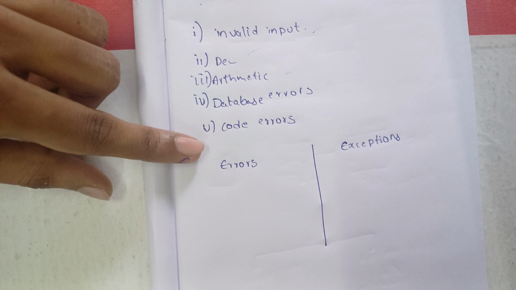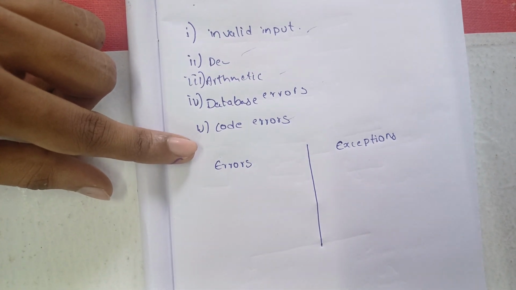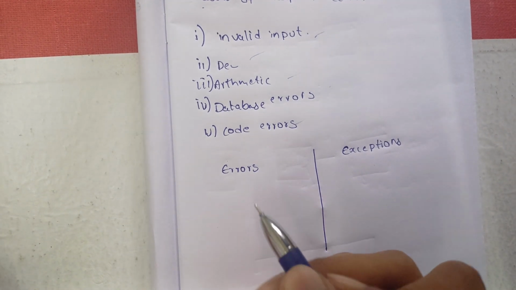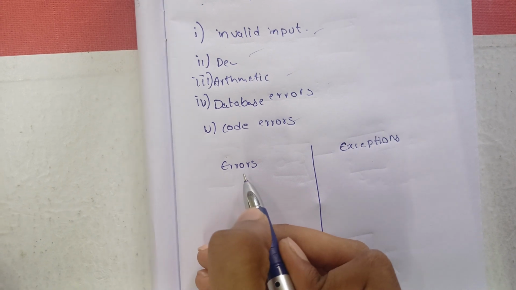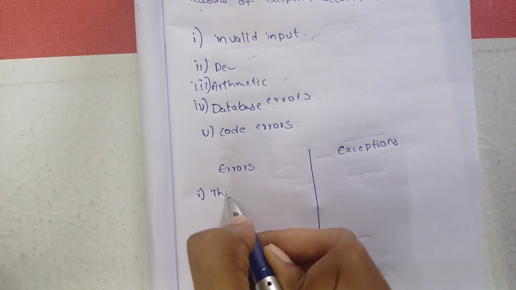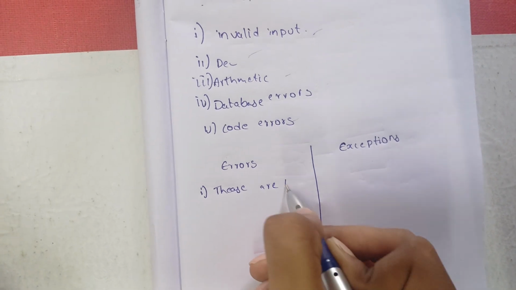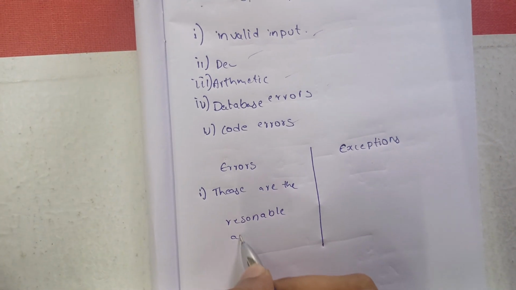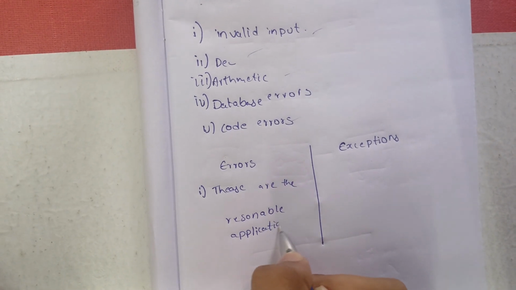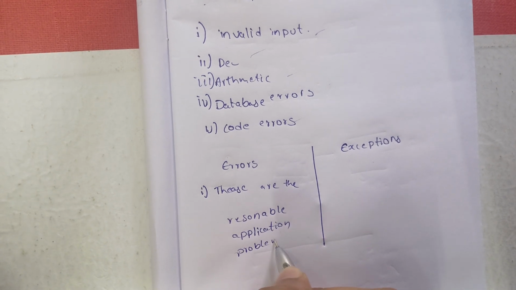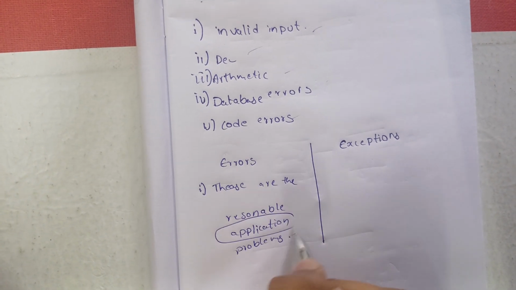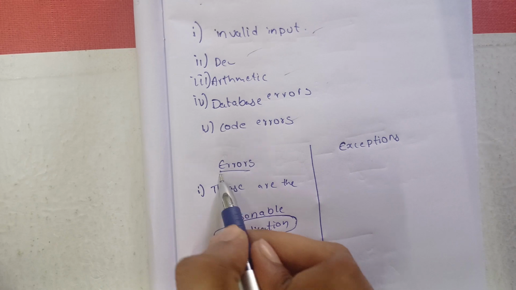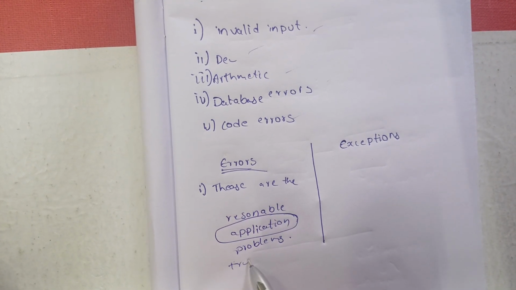Okay, firstly we talk about errors. Now let us discuss the differences between errors and exceptions. Talking about errors, these are the unreasonable application problems. Means if there is a problem for an application, that is, for writing an application or writing any program, then those are called errors, which cannot be tried or caught.